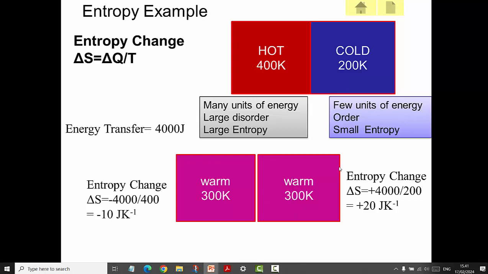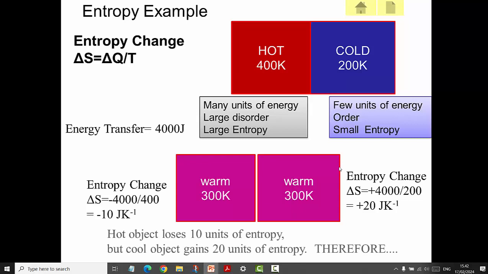So in other words, the entropy change of the hot object is minus 10. The entropy change for the cold one is plus 20. So the hot object loses 10 units of entropy. The cool gains 20 units of entropy. Therefore, in the universe, the entropy increases. So this is an example of why heat goes from hot to cold: because it must, to increase the level of entropy.